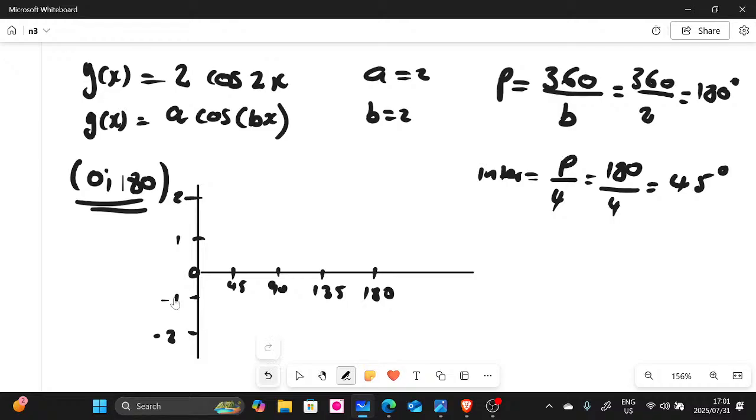Guys, you don't go further than this. The reason why we don't go further than this is because look at our domain. It said from 0 to 180. We stop there. Now let's draw our graph. So our amplitude, our graph starts at 2. Remember, a is 2 there, right? So it's going to cut here at 0 and 45, do you see? And then it's going to turn where? At 90 and -2. And then it's going to cut again where? At 0 and at 135 and 0.